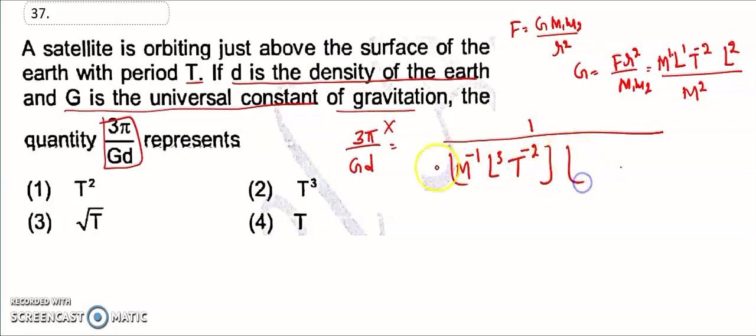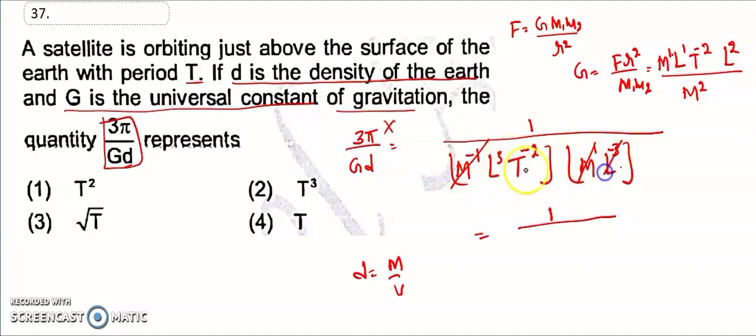Then what is the dimensions formula for D? D means density. So density is equal to mass by volume, so mass by volume is L minus 3. So this becomes 1 divided by, so plus 1 minus 1 L minus 3, that is T minus 2, that is equal to T square. That is the first option, the right answer for 37.